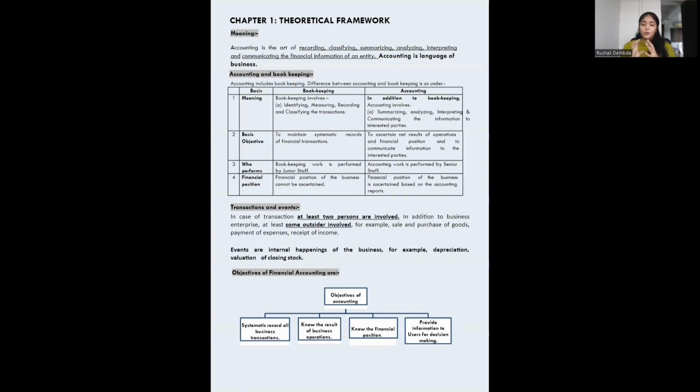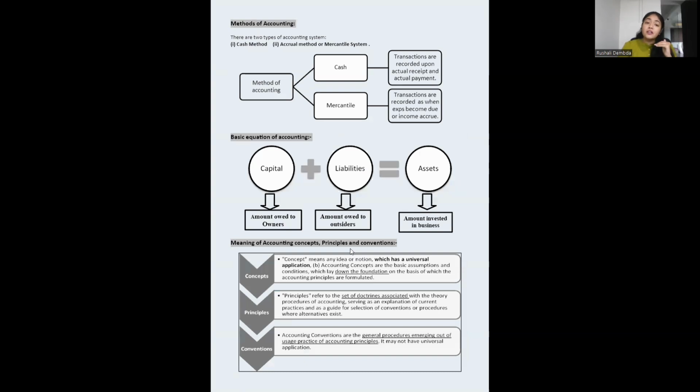Okay. So I hope this first thing was very clear to you. What is accounting, how it is different from bookkeeping, transactions definition, events definition, just the basics of it, and why it is important. What is the objective of financial accounting? I hope it is very clear to you people. Okay, let's go further. Methods of accounting.